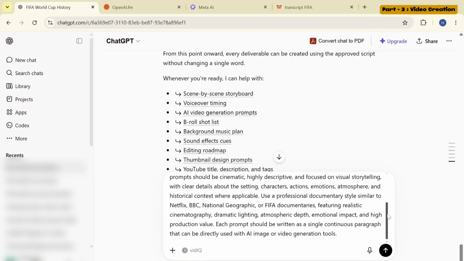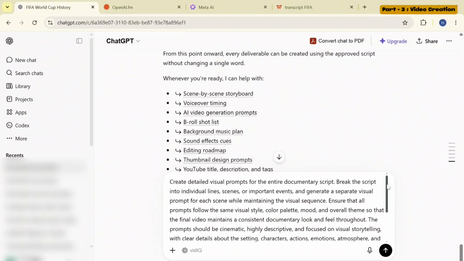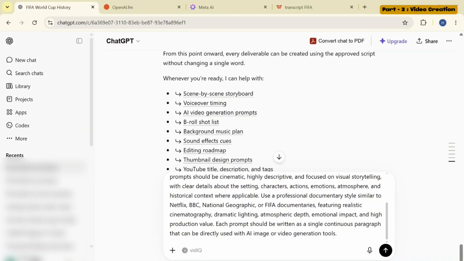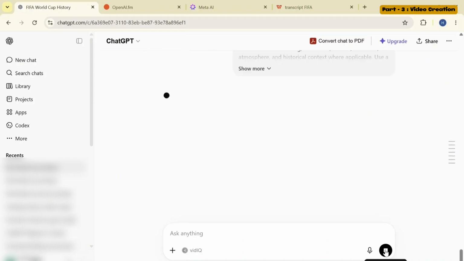In this prompt, I have asked 3 things from ChatGPT. Number 1, create detailed prompts for generating visuals for the entire documentary. Second, generate a separate prompt for each scene while maintaining the visual sequence. And third, ensure that all prompts follow the same visual style so that the documentary remains consistent throughout the video from beginning to end. I have also asked ChatGPT to write each prompt as a single continuous paragraph. This allows us to directly use the prompts in AI tools for generating images and videos.